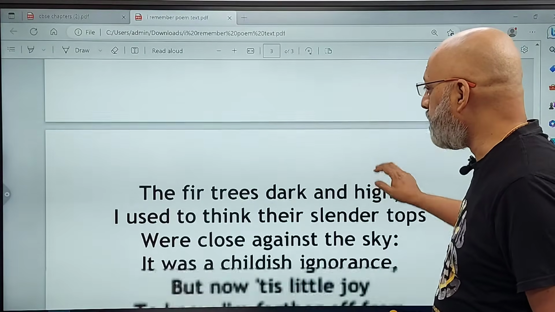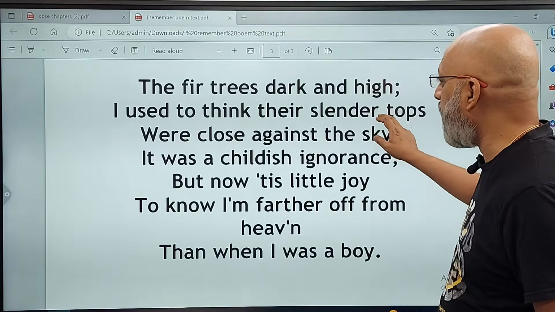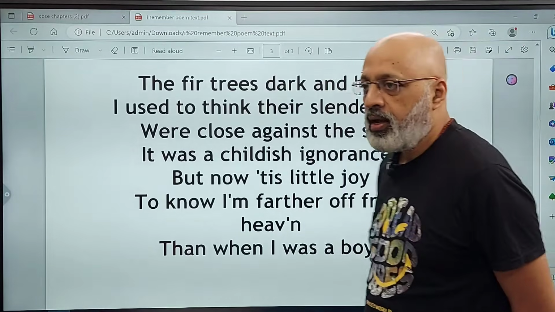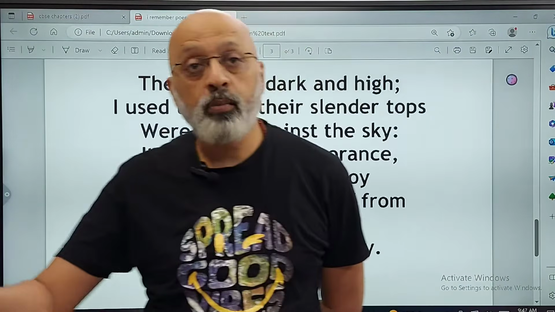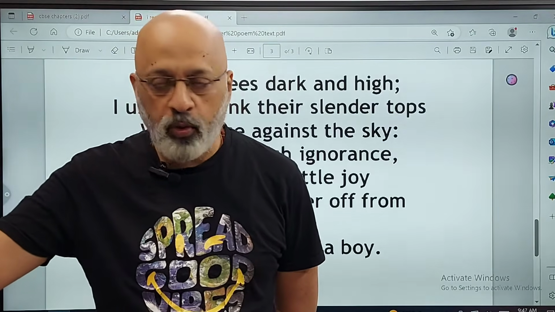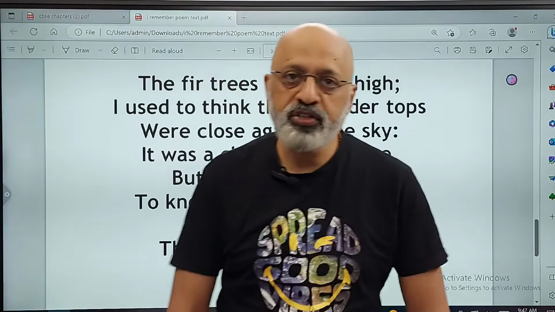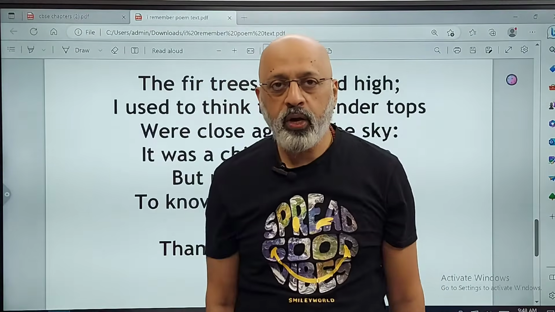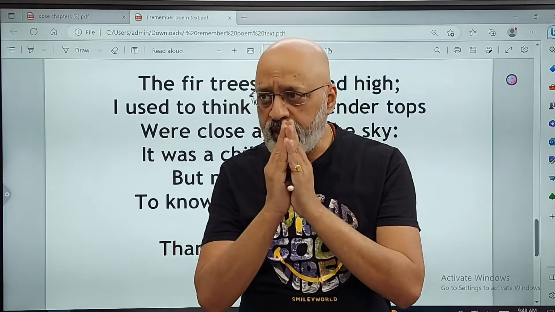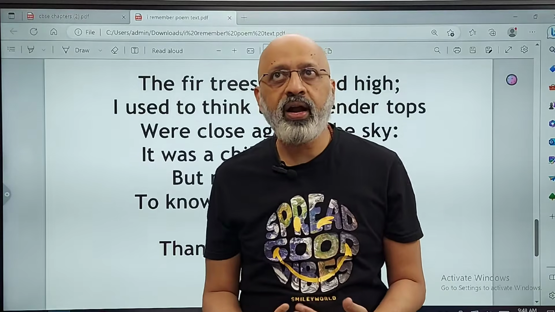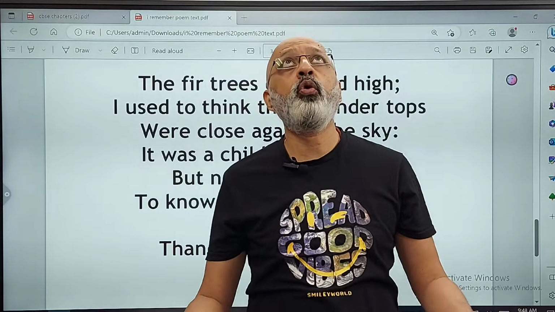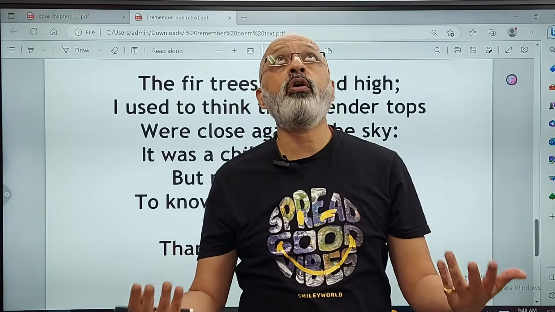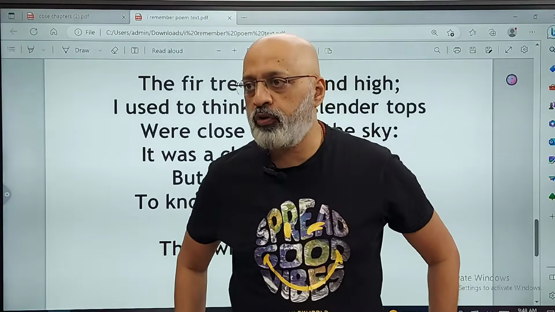The last stanza, I remember the fir trees dark and high. I used to think their slender tops were close against the sky. Now, in the last stanza, he's talking about fir trees. So a lot of talk about nature. Okay, fir trees are like, you know, they have pointed kind of tops. Okay, so they were kind of dark and high, and imagery that kind of conveys awe and grandeur. You know, you look up, they are tall and they look sharp. So there is a sense of awe, you know, ki wow, kitna sundar lagta hai, how beautiful it looks.